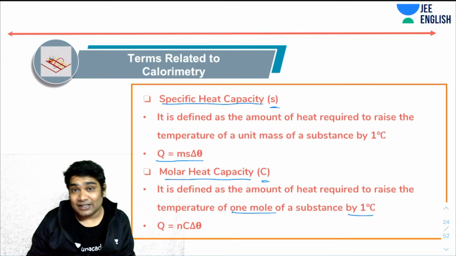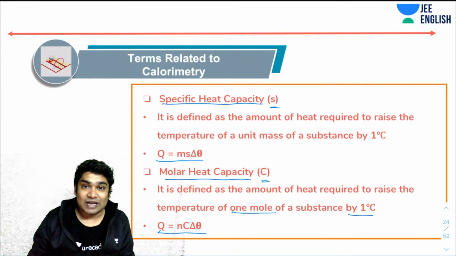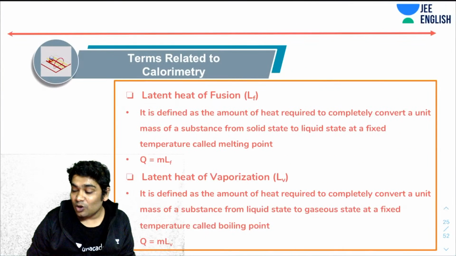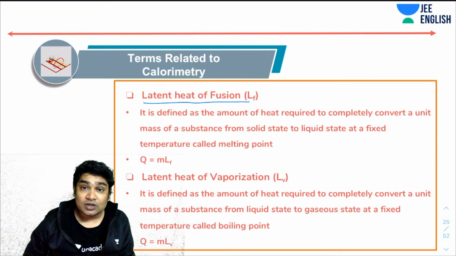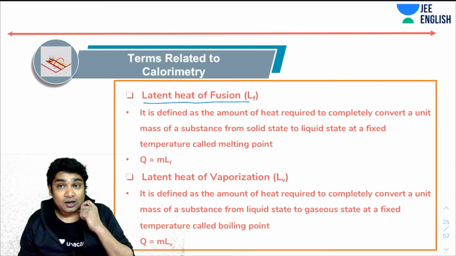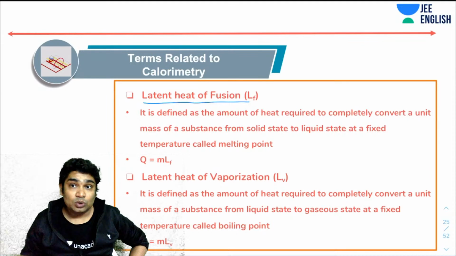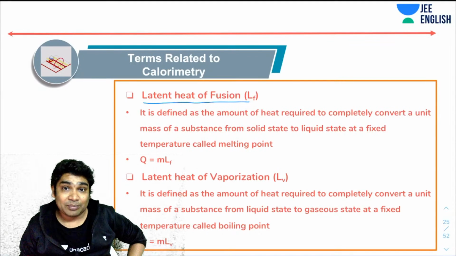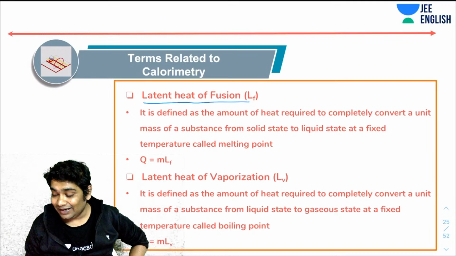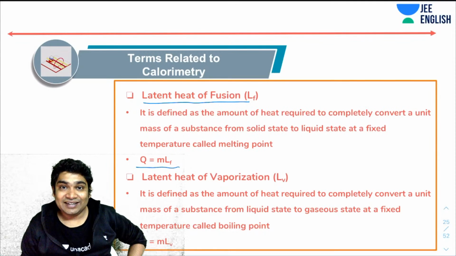Again, the molar heat capacity can be related to the amount of heat with the help of this equation. So this is just a quick revision, that's why I'm going over these definitions quickly one by one. Then you have latent heat of fusion. Latent heat of fusion is defined as the amount of heat required to completely convert a unit mass of a substance from solid state to the liquid state at a fixed temperature called melting point. And this can be related with the heat as m times latent heat of fusion.